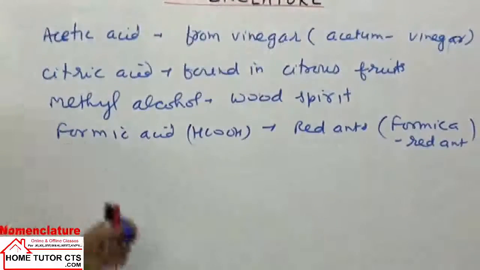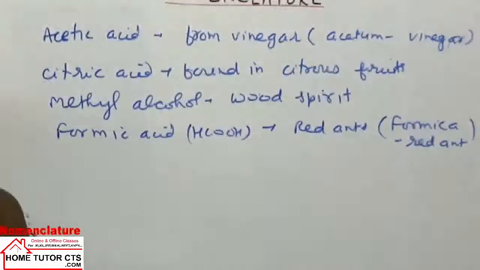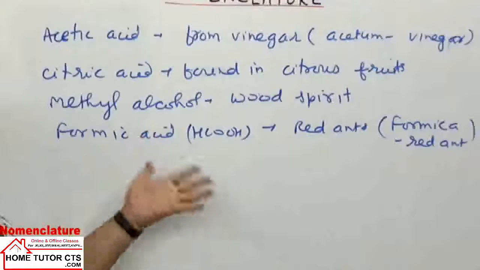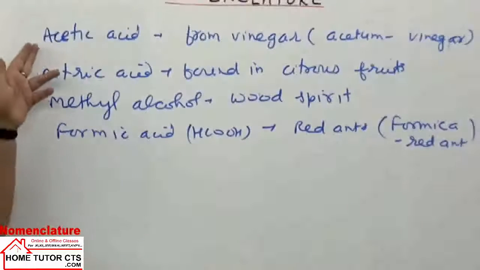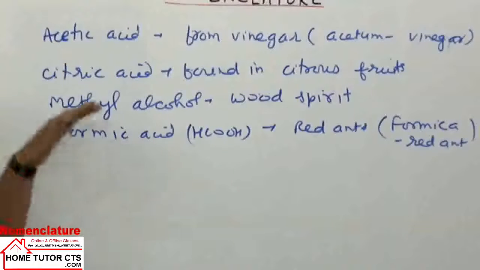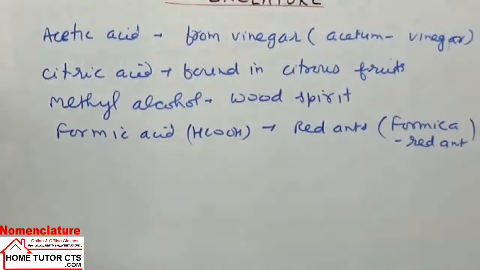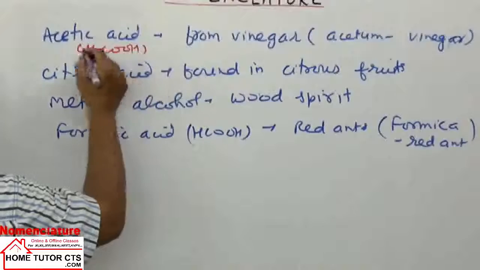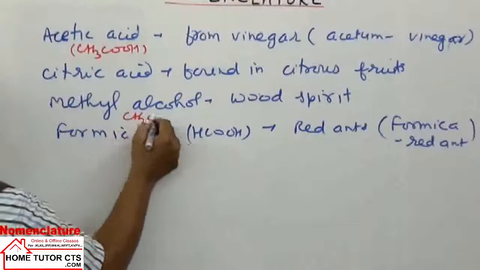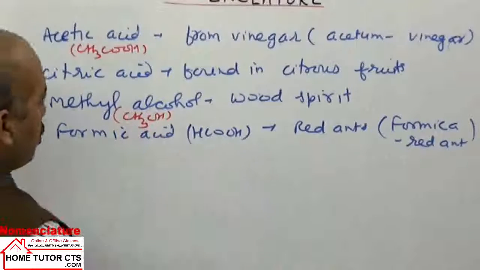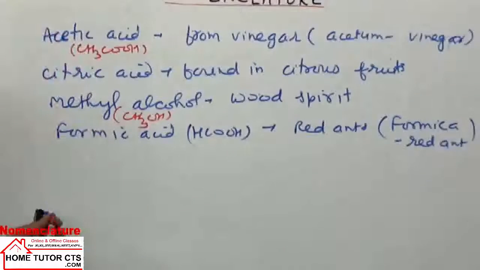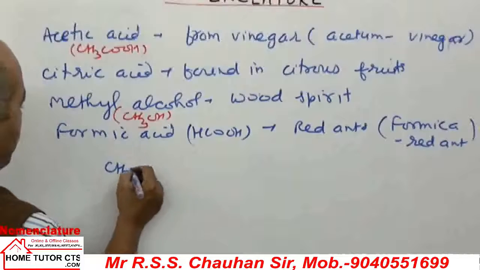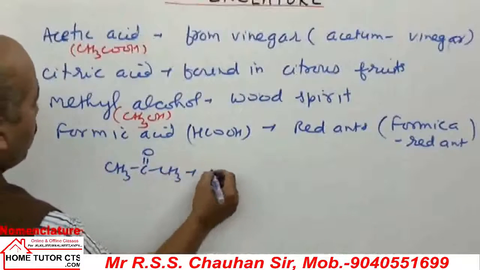So there are some common compounds with common names. These common names come either from the source or from where they are obtained or found. That is, the origin or the source from where we can obtain the compound is taken for its common name. Formula wise, acetic acid is CH3COOH. It is a big name, so I'm not writing it here. Methyl alcohol is CH3OH. Formic acid is HCOOH. Some other compounds' common names can be used here, like CH3COCH3, called acetone.